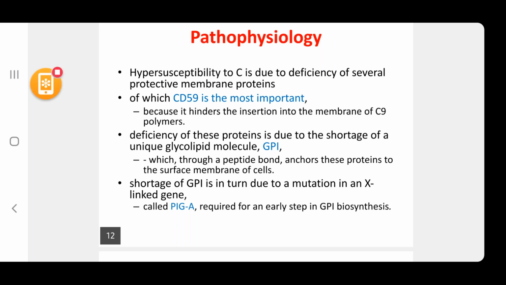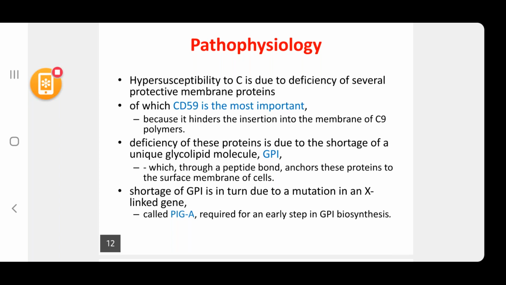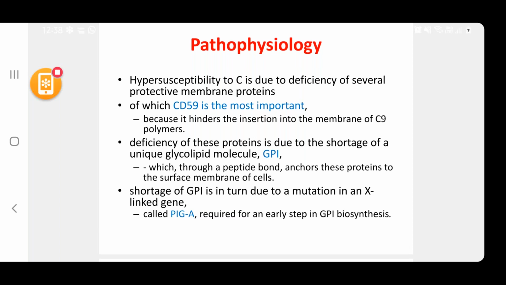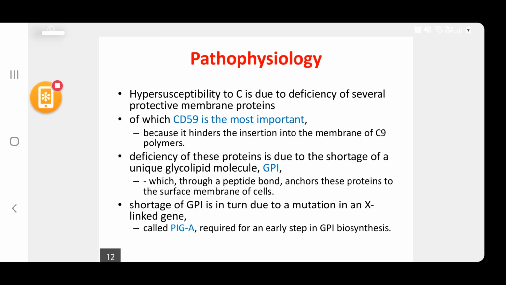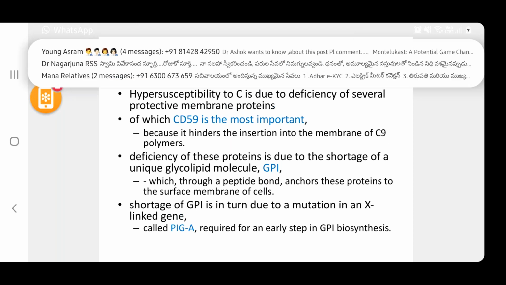The last slide: shortage of GPI is in turn due to a mutation in an X-linked gene called PIGA, required for an early step in GPI biosynthesis. So GPI biosynthesis requires PIGA. This PIGA shortage in turn is due to a mutation in an X-linked gene. PIGA shortage leads to GPI shortage. GPI shortage leads to loss of CD59 and CD55.